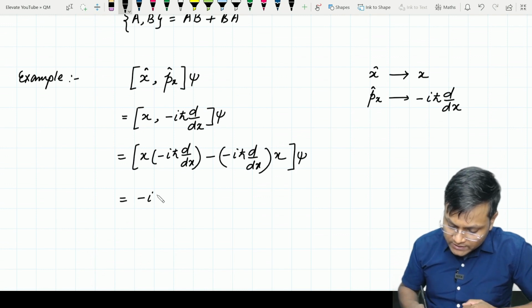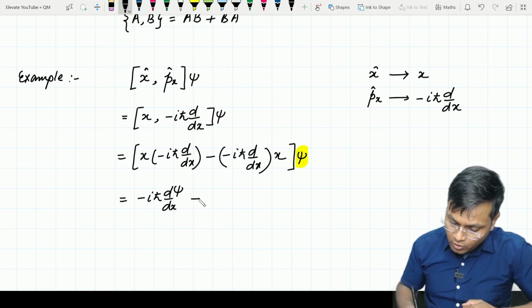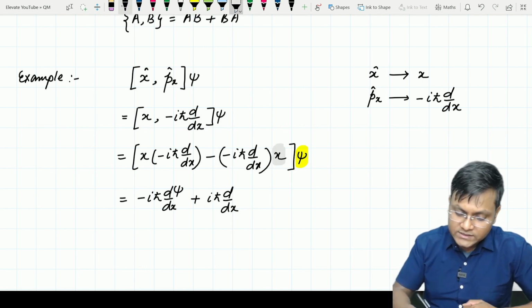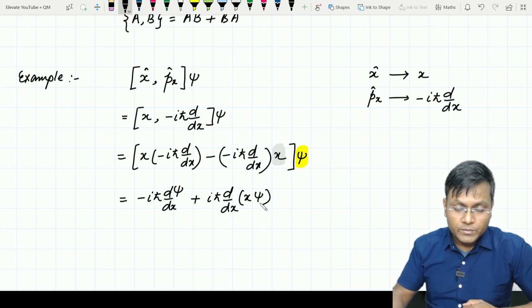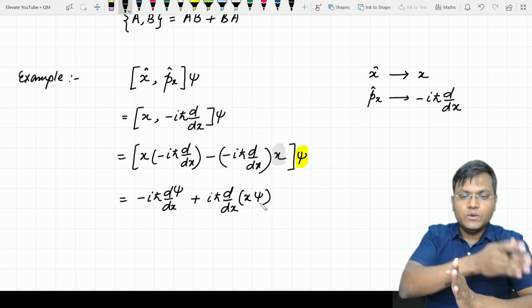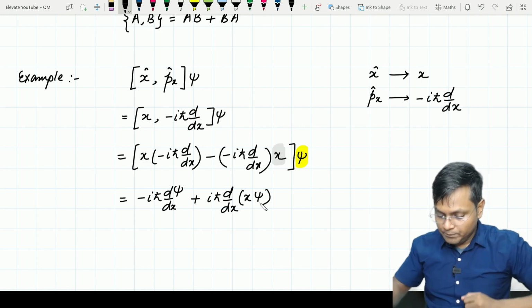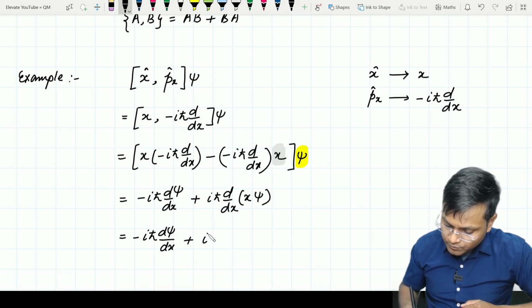So here I will get minus I h cut d upon dx of psi. So this is nothing but d upon dx of psi. और यहाँ पे हमें मिलेगा plus I h cut d upon dx of what? Now d upon dx में यहाँ पे एक और क्वांटिटी आ जाता है x. So if I say this is x times psi, उसके ऊपर ये ऑपरेट करेगा because the operation happens in sequence. Okay, पहले x will operate on psi, फिर d upon dx will operate on x and psi. So this is nothing but equal to minus I h cut d psi upon dx plus I h cut.